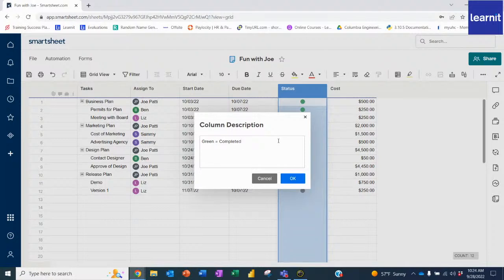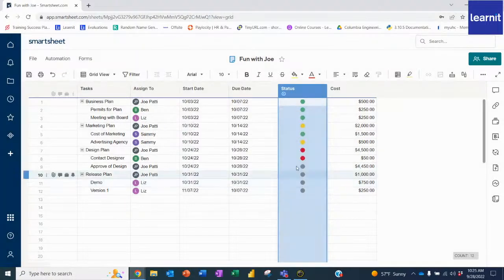I can say that red is equal to on hold. Yellow means in progress. And gray is equal to not started. That way people know exactly what this is.